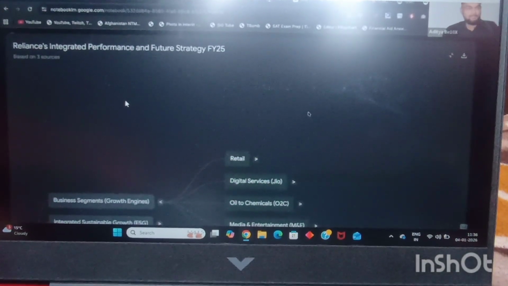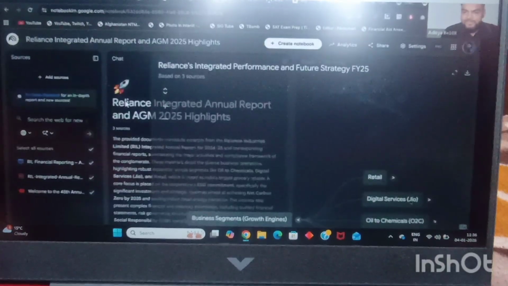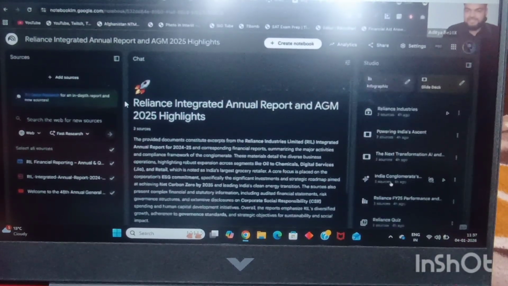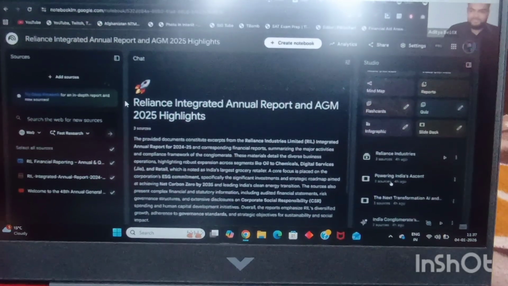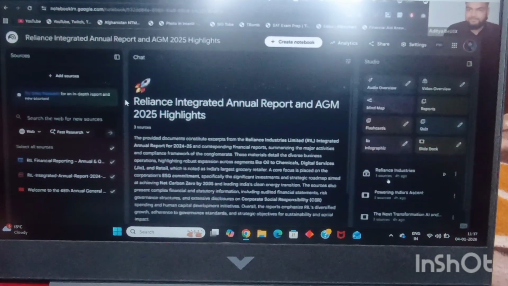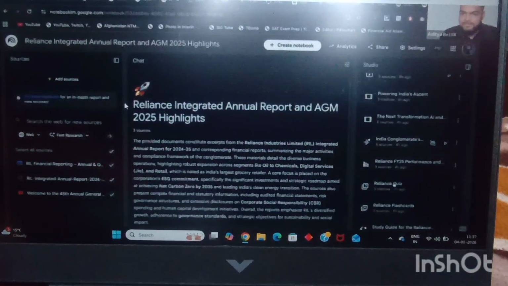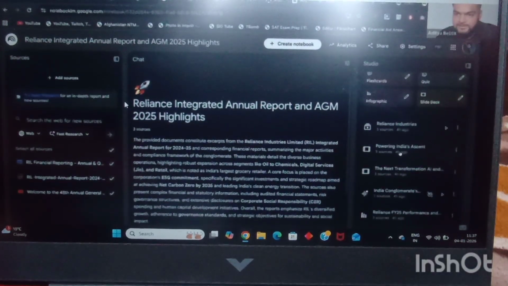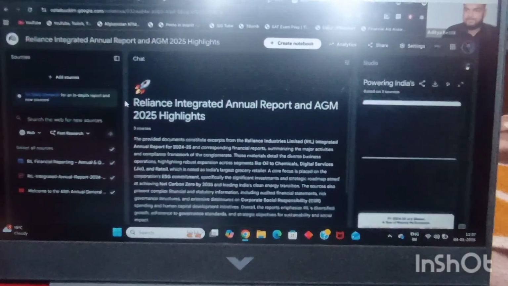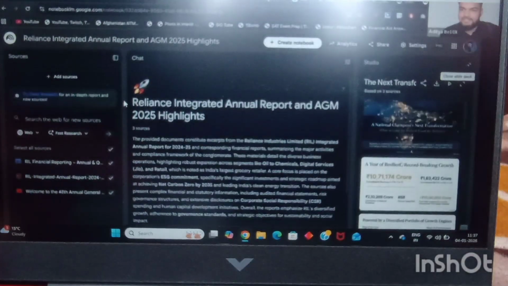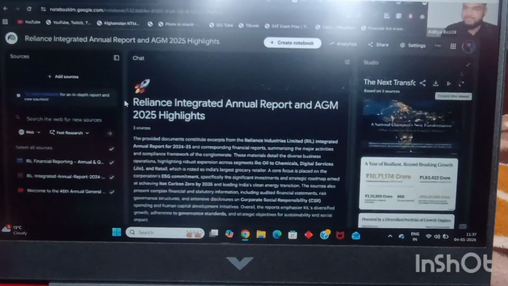So this is mind maps. Not only that, folks, we can also generate infographics as well, which is really one of my favorite features. You can simply click on infographic, and once you do, you'll be able to create the infographic out of it. Let me just show you the infographic. So here, you can see it has created the infographics for me as well.